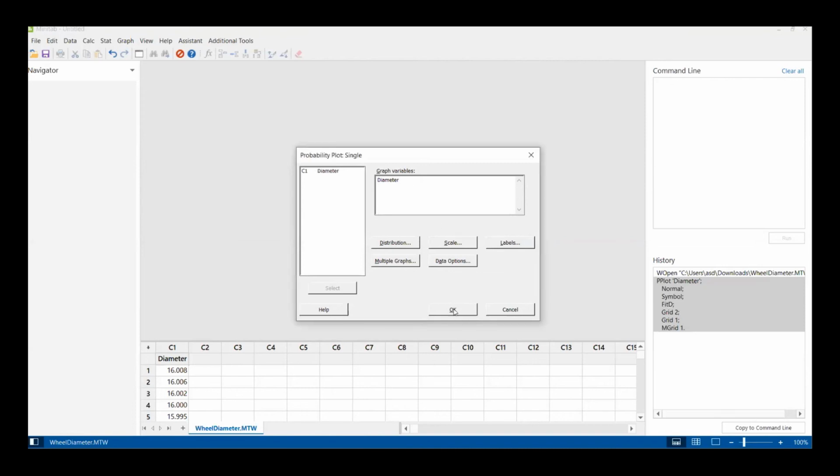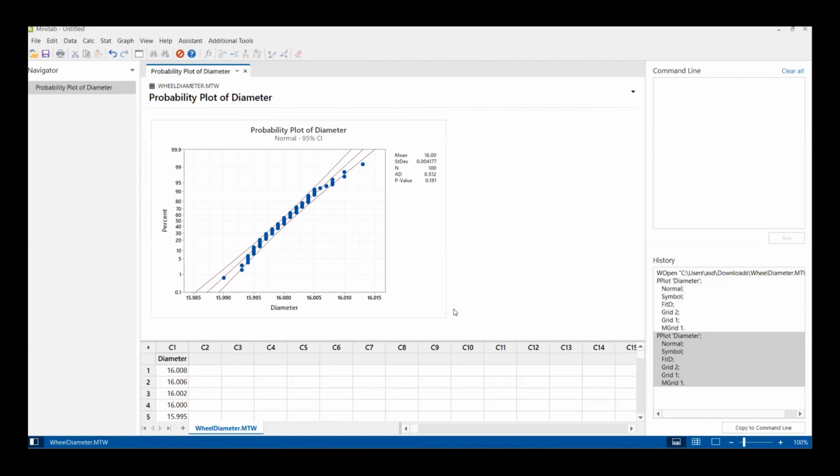Okay, so we will enter diameter and then just click this. So in Minitab software, the results of the hypothesis test are shown like in this probability plot. The Anderson-Darling test statistic, which is the AD shown here, measures how much the data deviates from the best fitted normal distribution. So the p-value is the probability that a sample from the normal distribution has an AD greater than the observed AD, which is 0.19.